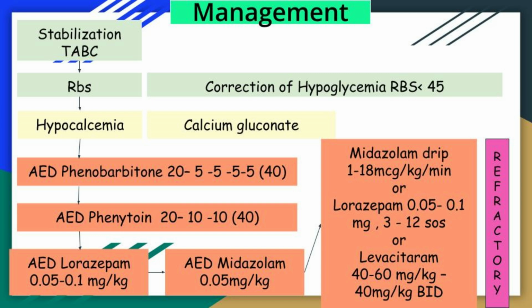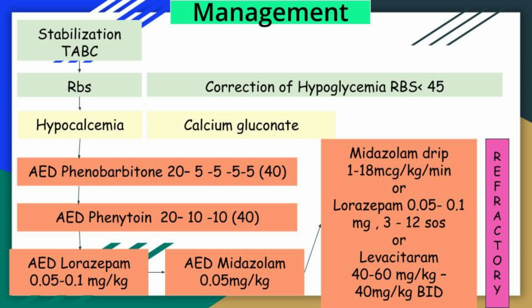Next step is to do RBS, and if the RBS is less than 45 mg per deciliter, then this baby will require correction of hypoglycemia in the form of a 2 ml per kilogram bolus of dextrose followed by glucose drip at the rate of 4 to 8 mg per kg per minute. If the RBS is normal, then the second step in the management is to collect blood for calcium measurement and to administer calcium gluconate 10%, 2 ml per kilogram, in 1:1 dilution with dextrose under cardiac monitoring or ECG monitoring.